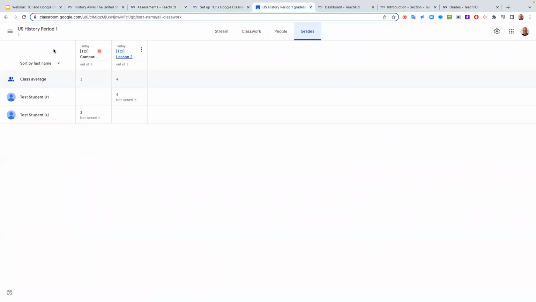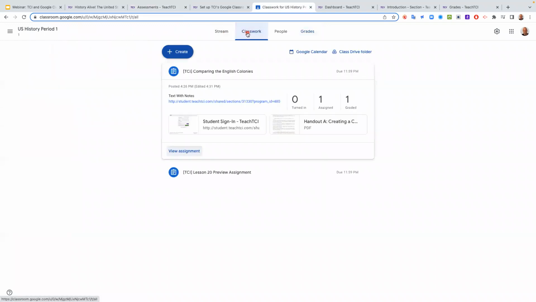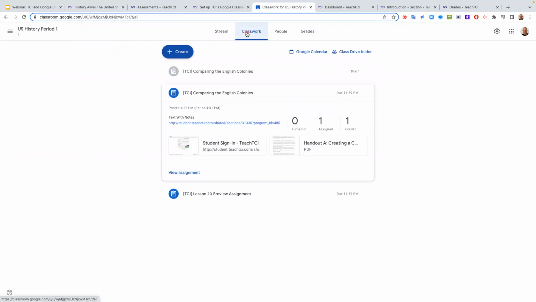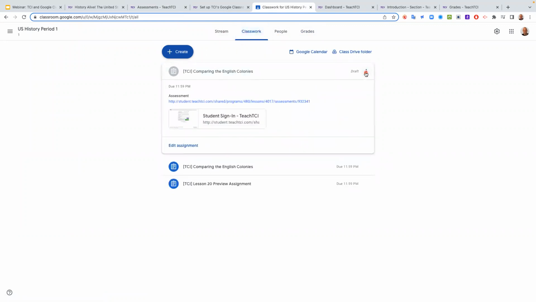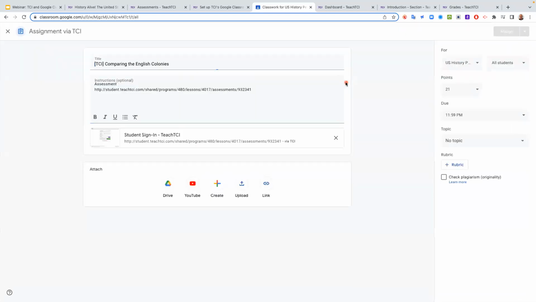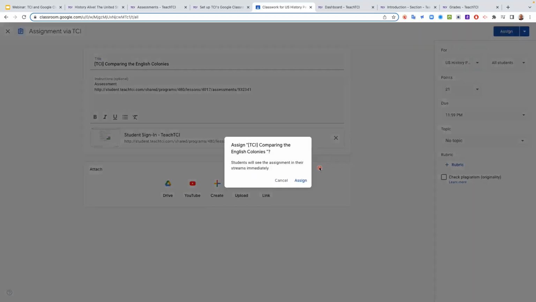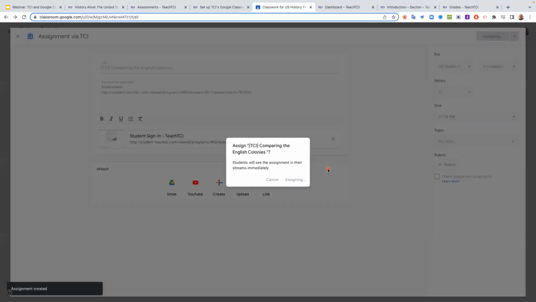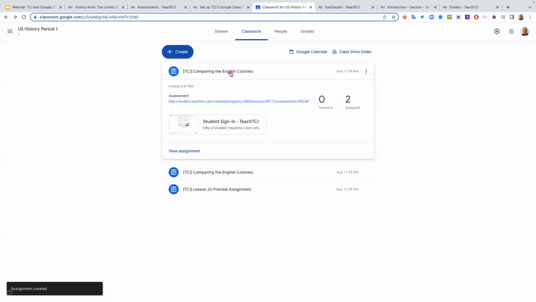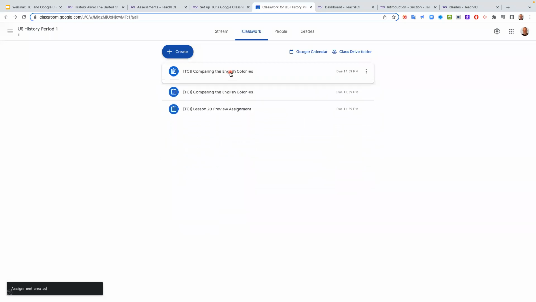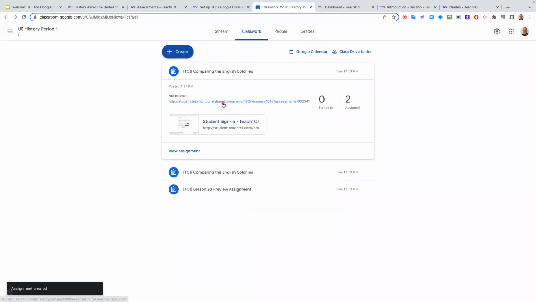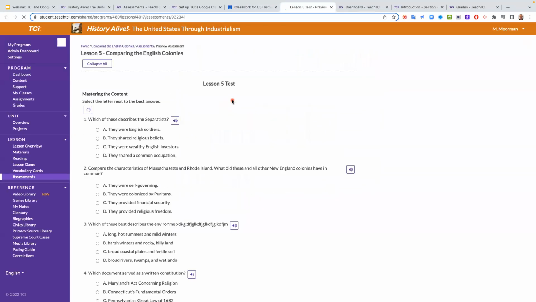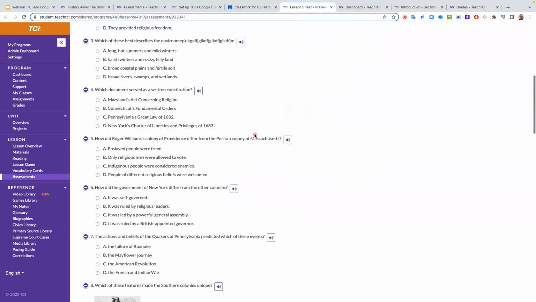The kids go into Google Classroom, they go into their classwork, and well, you are going to have to go in and publish it before they see that it's in draft. So if you want to make it so that it syncs to the grades, you will have to publish that. That is the one thing that you'll have to do, is publish it. That's just the only extra step that makes the grades talk to it. And then they can see their assessment there. So there it is. There's their assessment, and they click on it, and it takes them right to their assessment.